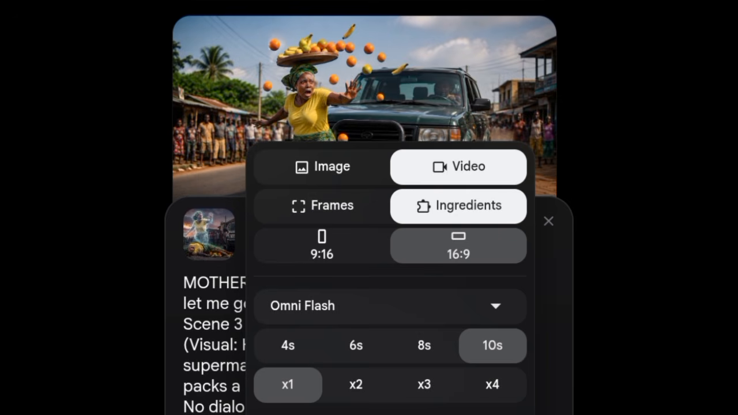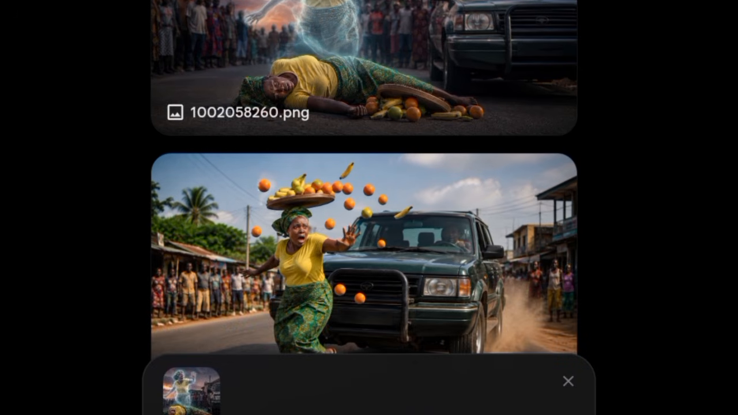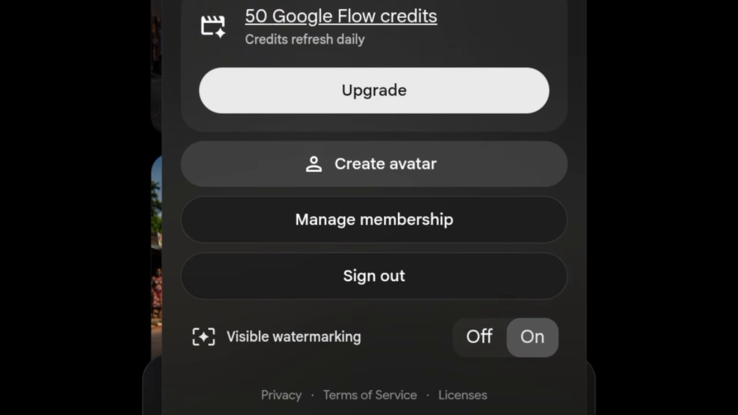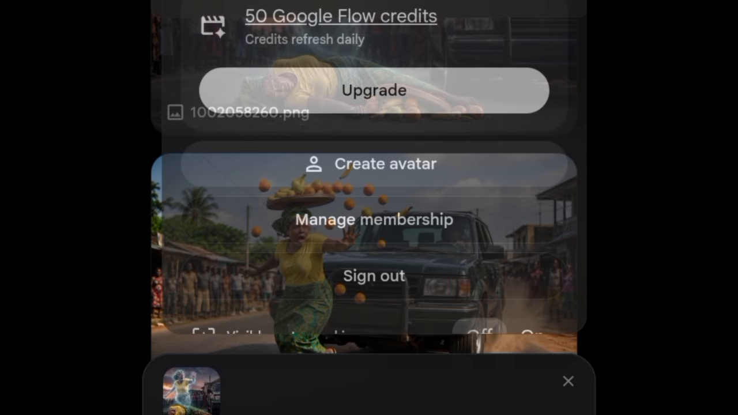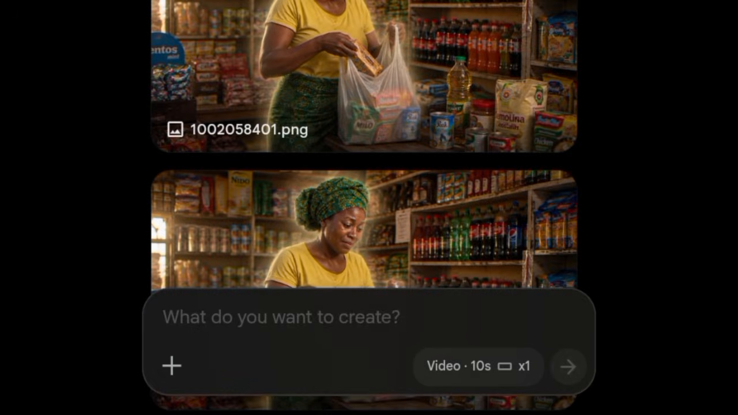Okay, and also to add to this, do not forget that if you do not want the Google Flow watermark to be in your video, this is where you can come to switch it off. You see visible watermarking, make sure you turn it off. If you put it on, the visible watermark will show, but if you turn it off, nobody will know that you actually used Google Flow to generate the video, because the watermark will be invisible. So I'm going to click here to send. Let's see what this one will be like. Let's see if it's going to be exactly what the prompt entails or not.